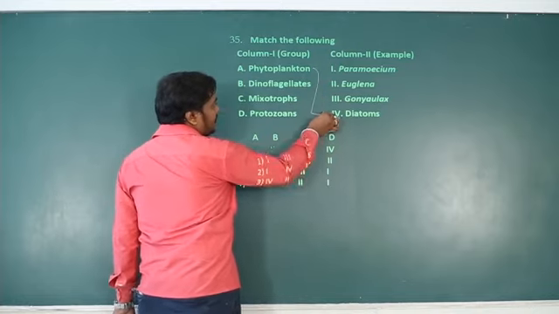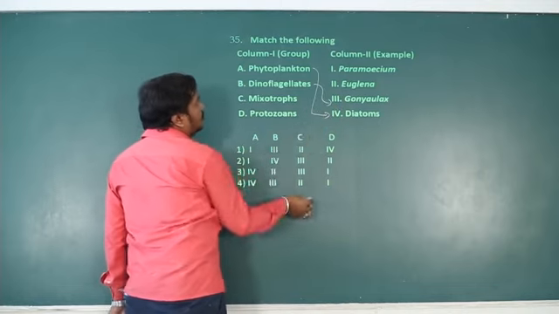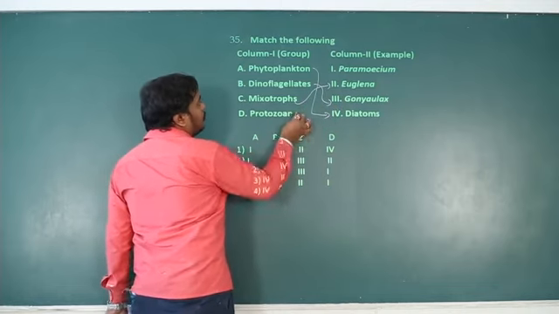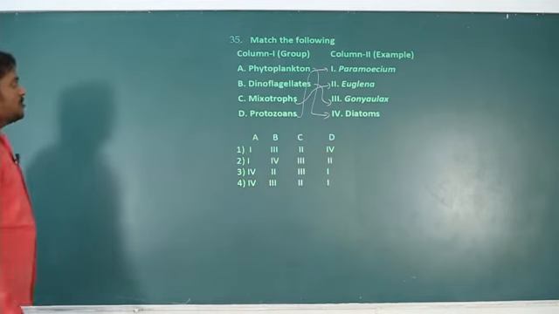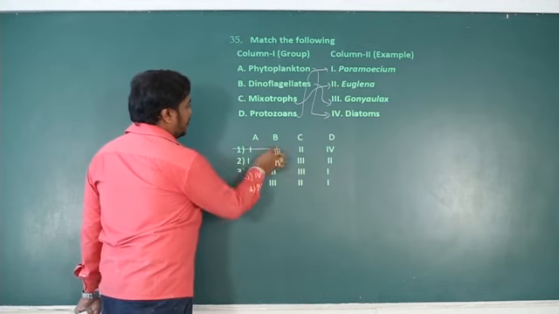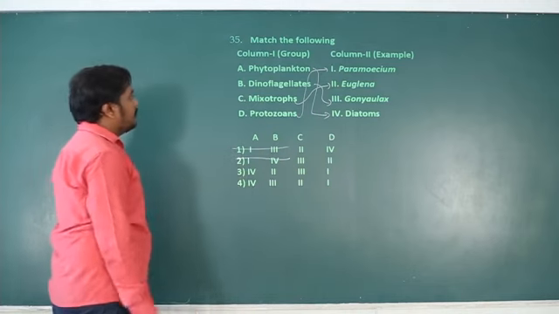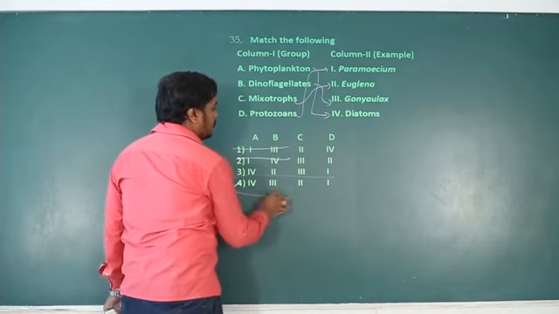Phytoplanktons are diatoms. Dinoflagellate example Gonyaulax, mixotrophs example Euglena, protozoan example Paramecium. Looking at A4, you can eliminate those options. Then B, dinoflagellate 3, B3, so you can choose this. This is the right answer.